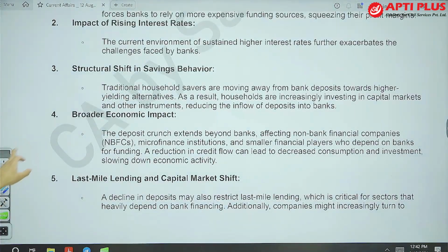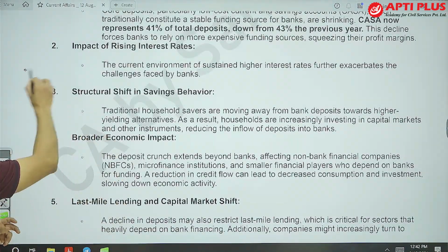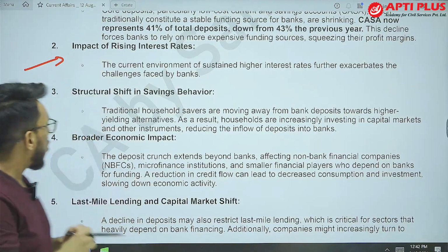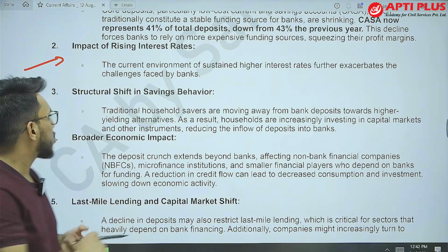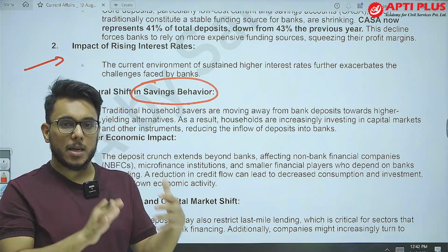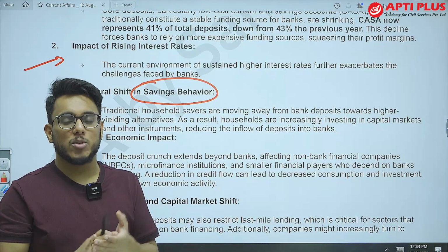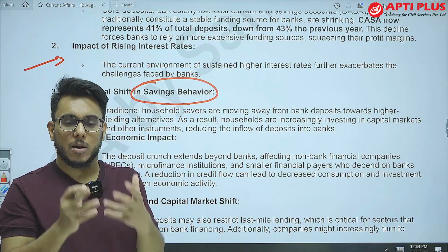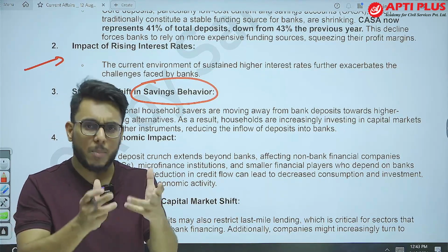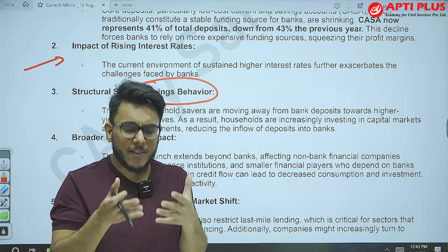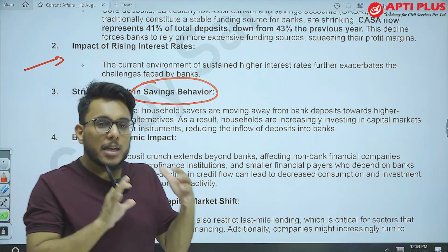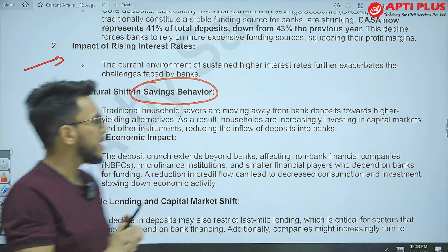Also, banks are facing one more challenge. In general, interest rates are going up, and by that also, banks' profitability is declining. Why is this happening? There is a shift in saving behavior. Rather than putting money in a saving account, people are exploring other options. For example, they are putting money in gold bonds, the stock market, cryptocurrencies, or buying land. Inflation has been a big concern in the past few years, so to make their money inflation proof, people are not putting it in saving accounts.